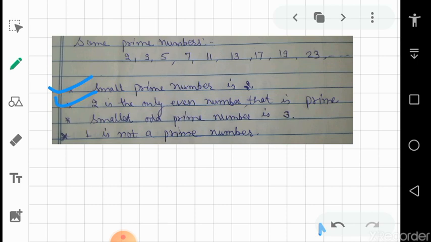The smallest odd prime number is 3. Next, 1 is not a prime number. This last point is very important, 1 is not a prime number.